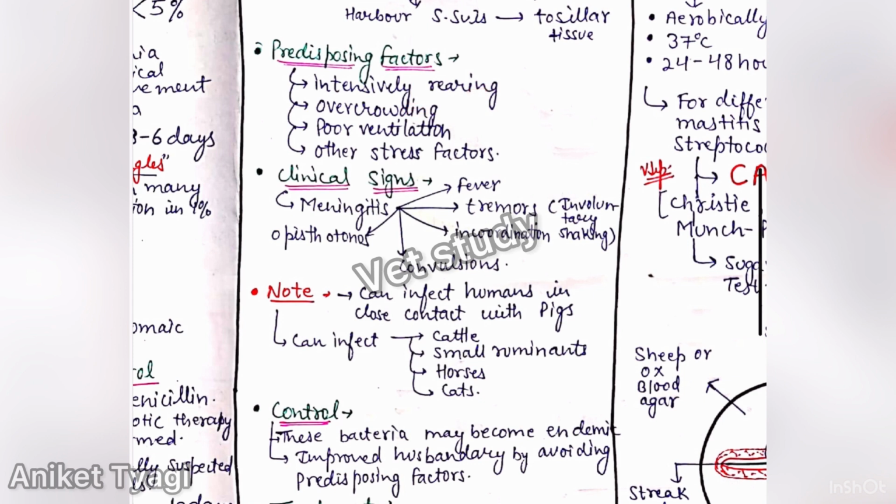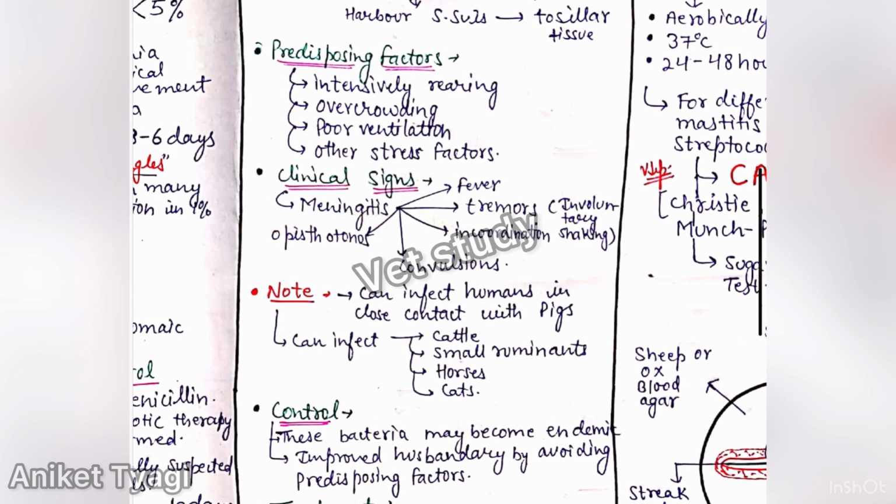Next we have clinical signs. Clinical signs include fever, tremor, incoordination, convulsion, and opisthotonos. Tremors mean involuntary shaking, and opisthotonos means spasm of the muscles causing backward arching of the head, neck, and spine. As in severe tetanus, the animal arches his or her neck towards the back. So that condition is known as opisthotonos.